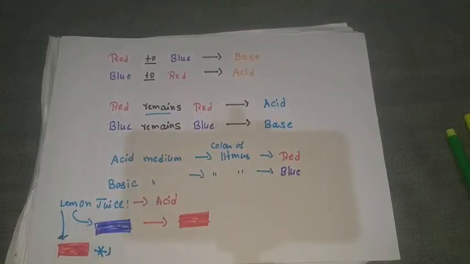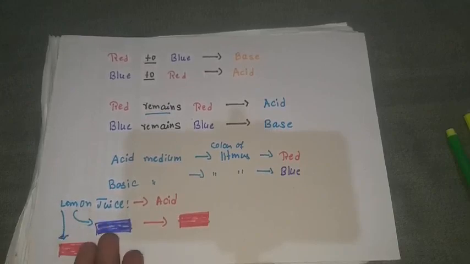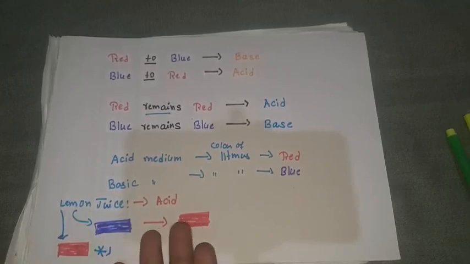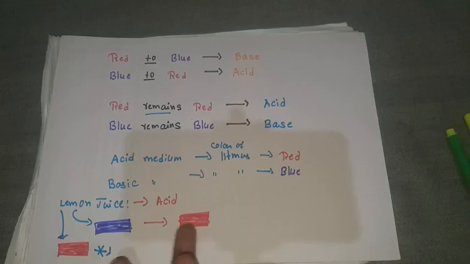When you add lemon juice on blue, it changes to red, so the lemon juice is an acid. With red litmus paper, it does not change its color, it remains red only.